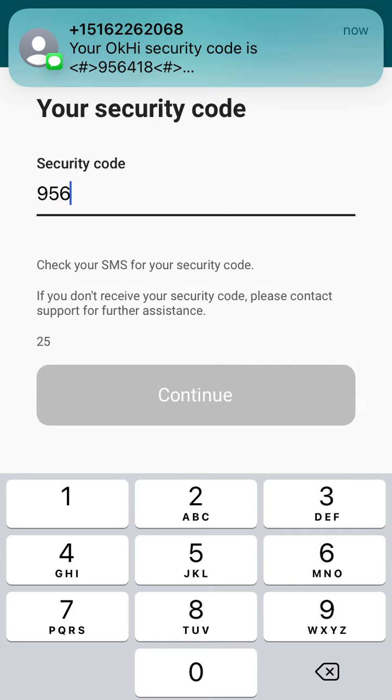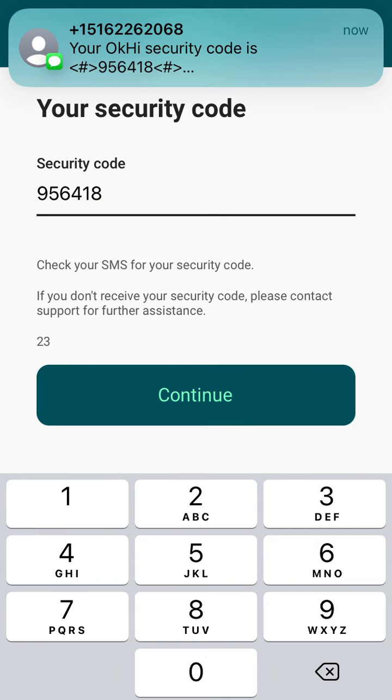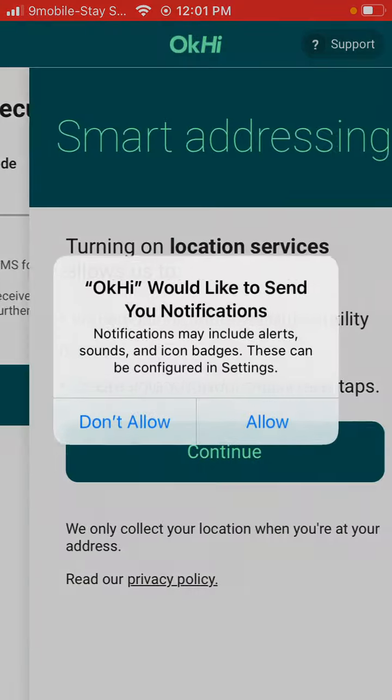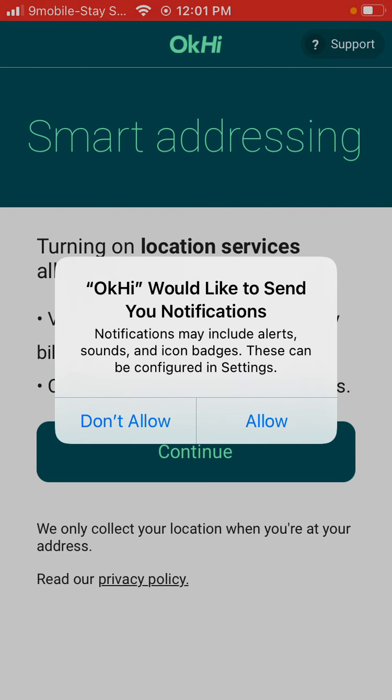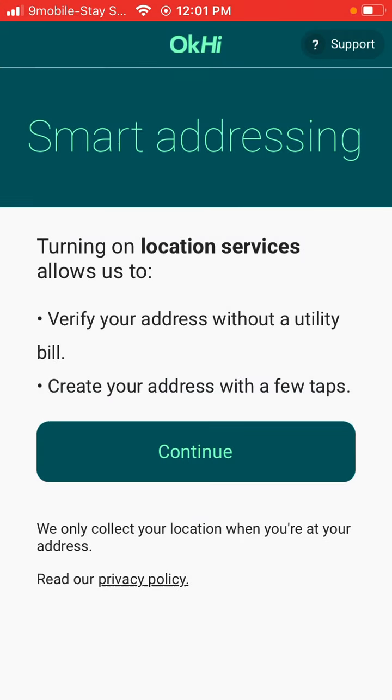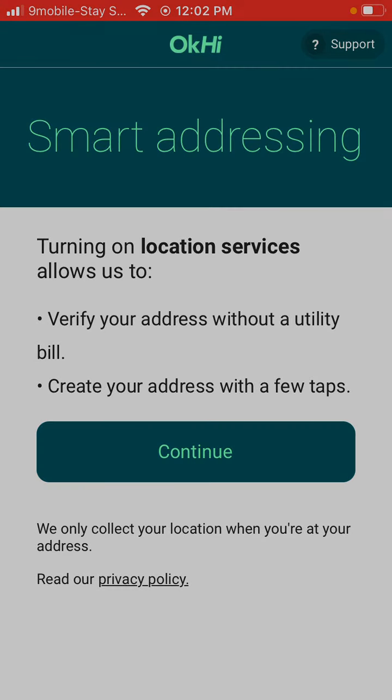So I put that in and go through the phone number authentication. I'm going to agree to send notifications. Here I have a primer screen that helps me understand that the app needs location services to be enabled to both enable the verification and address creation. So I'm going to click continue, and I'm going to enable permissions while using the application.